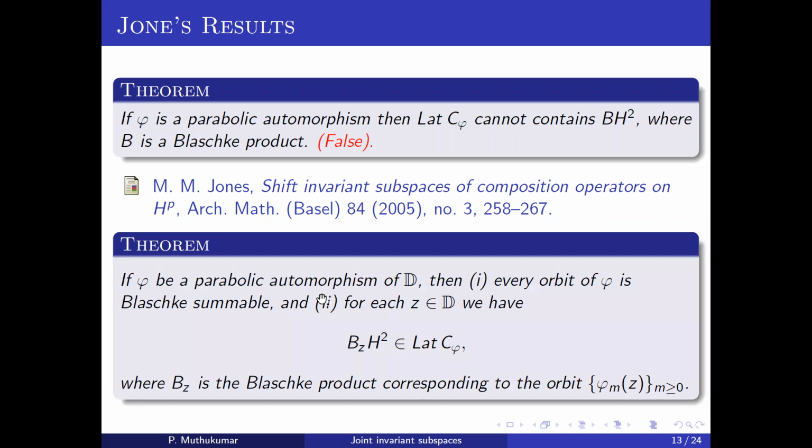If it's a parabolic automorphism, then for each z in the unit disk, there's a Blaschke product B_z such that B_z times H2 is in the lattice of C_phi, where B_z is nothing but: take the orbit of z and consider the Blaschke product which has this orbit as the zeros of the function.